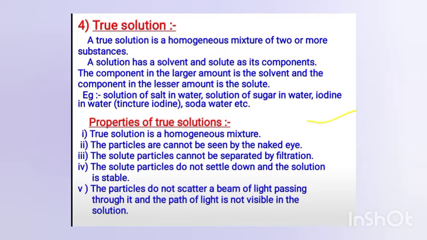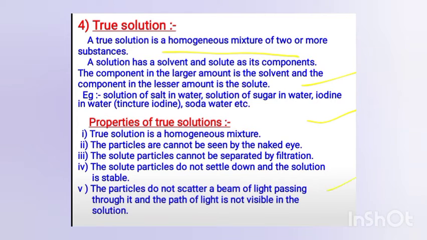So a true solution is also a homogeneous mixture. So what does it mean? It means both the components will appear to us as a single component. It also has solute and solvent, which we have already discussed. So what are the properties of true solutions? It is a homogeneous mixture, so you can't see its components with the naked eye.